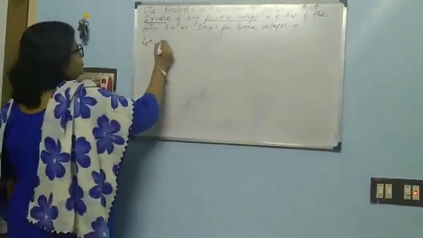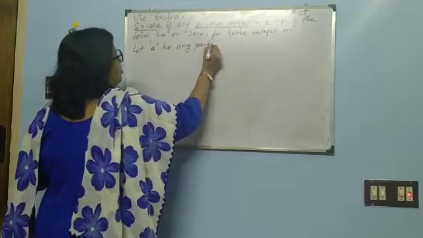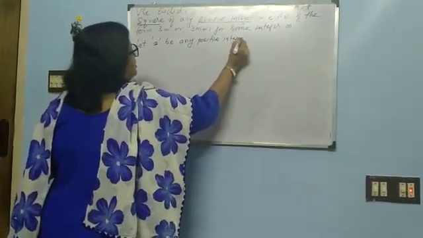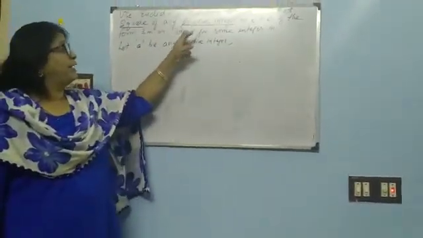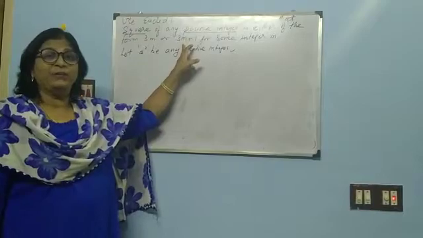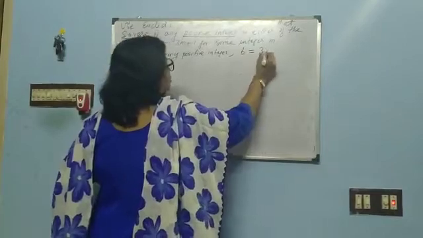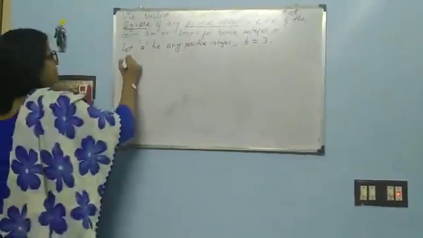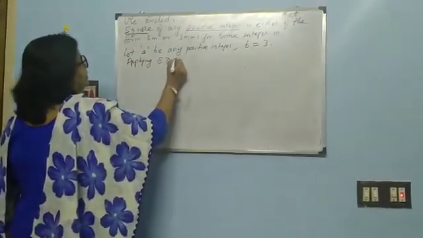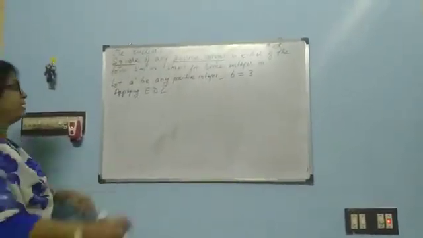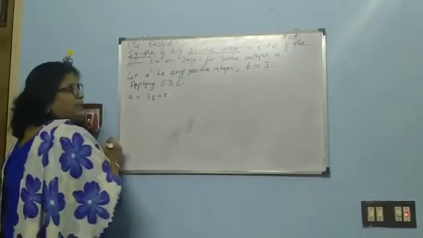So let a be any positive integer. Then what can be the possibility of b? So b here is equal to 3. Now applying Euclid's division lemma, EDL, we get a is equal to 3q plus r.